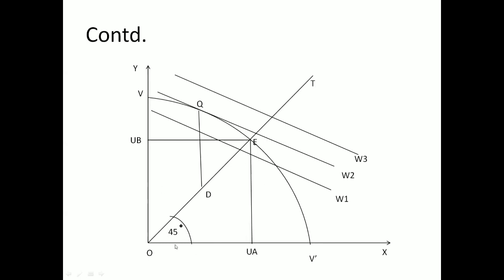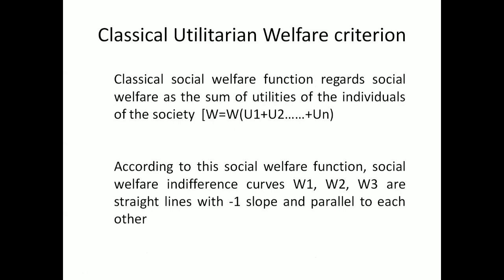Then we will talk about the classical utilitarian welfare criterion in this regard. This is very important to understand the Rawlsian approach, because in the previous slide we considered one approach, the equal utilitarian approach of the Rawlsian analysis. We also know about this welfare function, but the classical social welfare function sums the utilities of the individuals of the society.